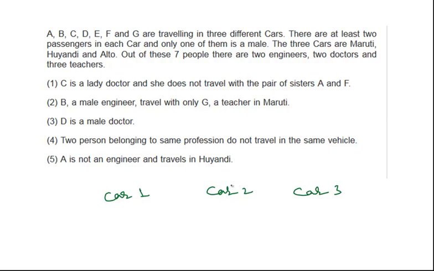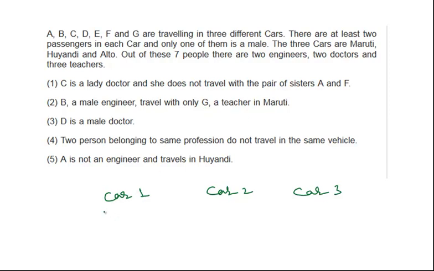So I just write car 1, car 2 and car 3. Now we have already found that three of them are males and four are females, and there is just one male in each car. Now see, a lady doctor, and she does not travel with the pair of sisters A and F. Okay. B is a male engineer, travels with only G, a teacher, in Maruti.